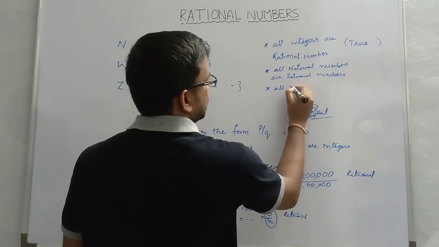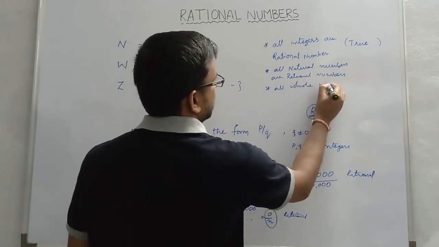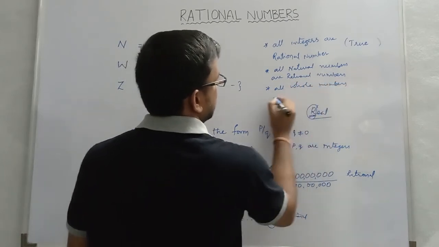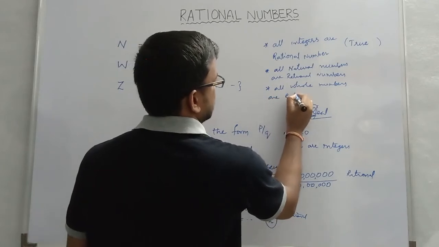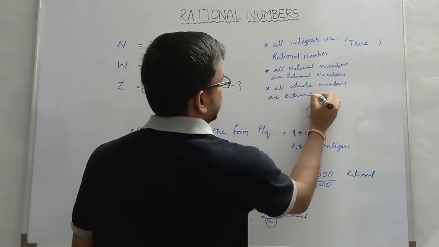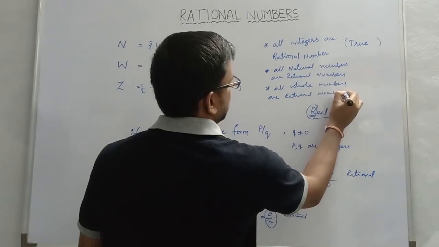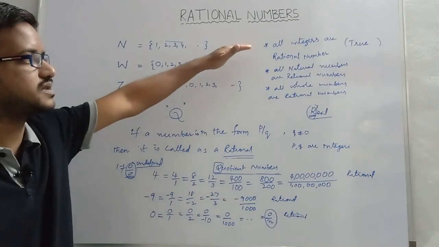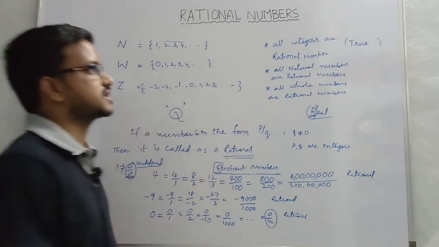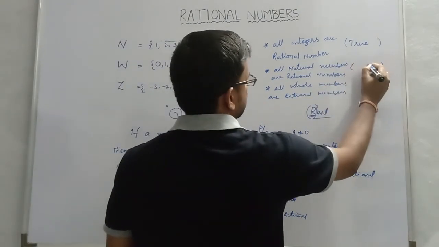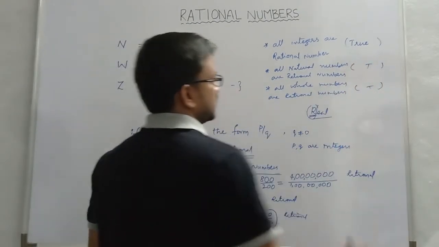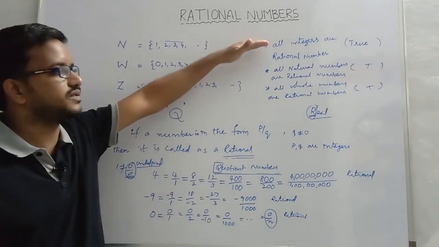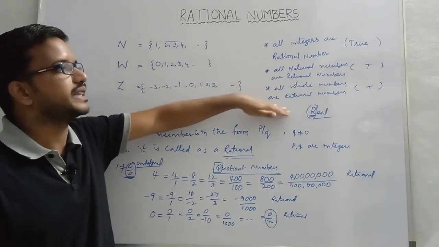All whole numbers are rational numbers. Okay, but the converse of these statements, see, all the statements are true only, but the converse of these above statements need not be true.